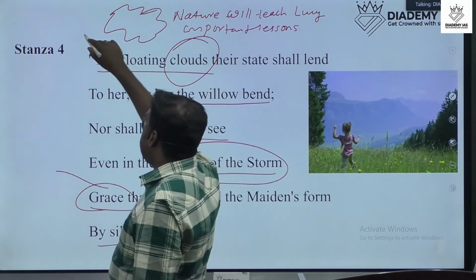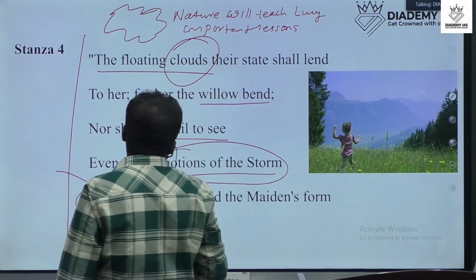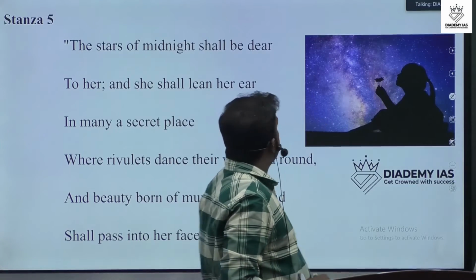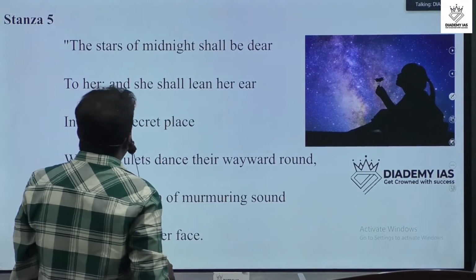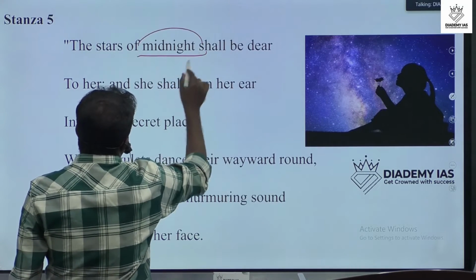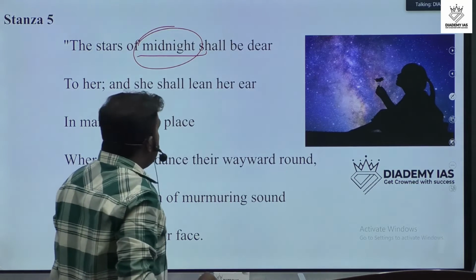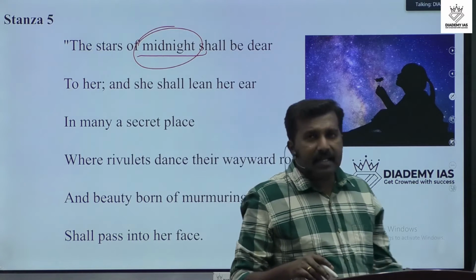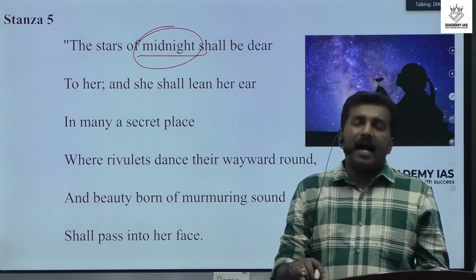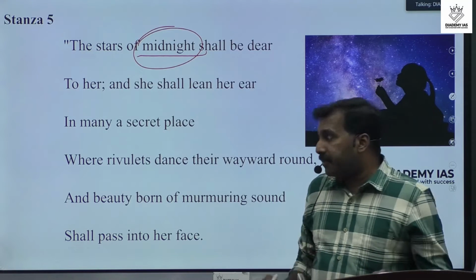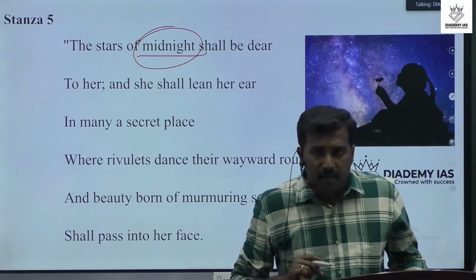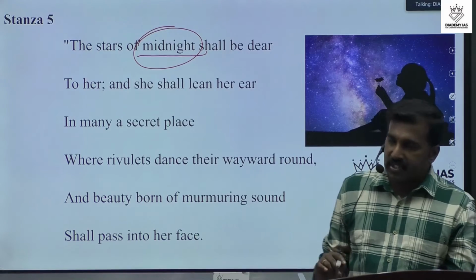Okay, so there is an important point in this stanza 4. And the next one is, the stars of midnight shall be dear. The stars of midnight. We know that in the midnight, that means during the night time, we can see the stars in the sky. And the star is very beautiful and bright. And this comparison is about Lucy's beauty with the star.